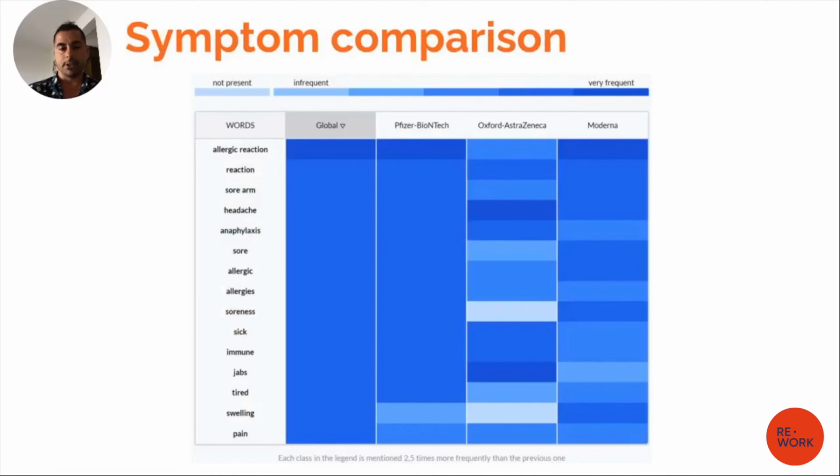And another piece of information that we provide is this one. We basically give the correlations between the adverse events and the single vaccines. And you may notice, for example, that allergic reactions are much more correlated with Pfizer and Moderna, while headache is much more correlated with AstraZeneca.